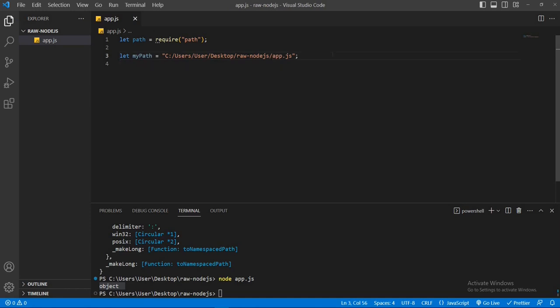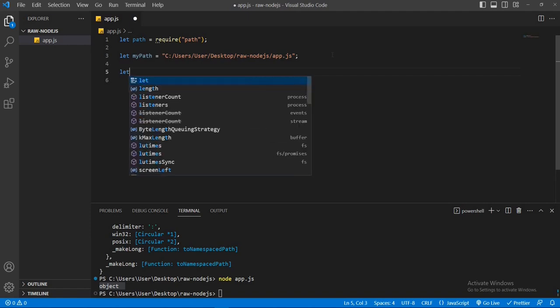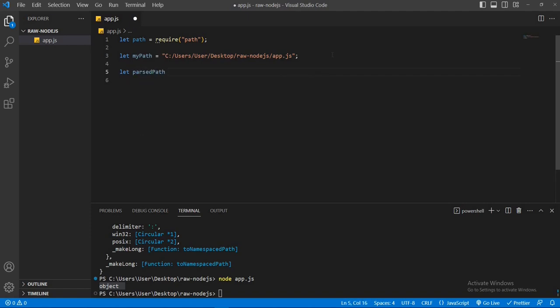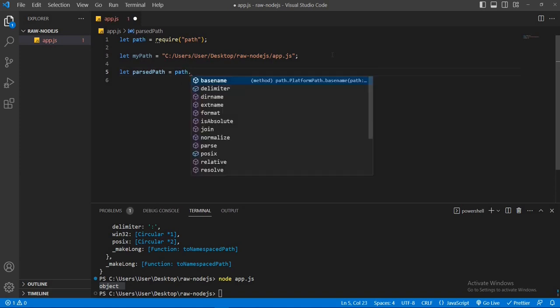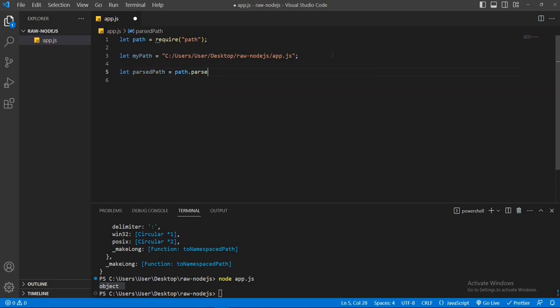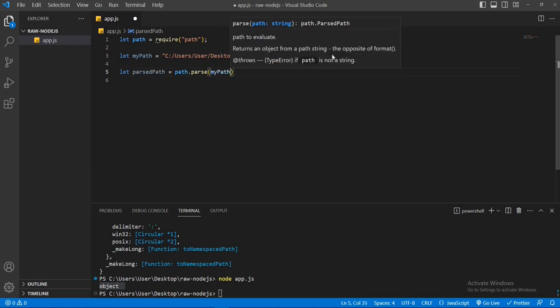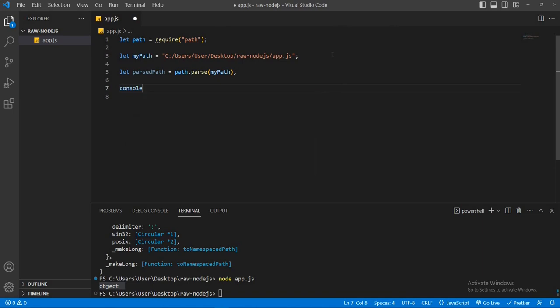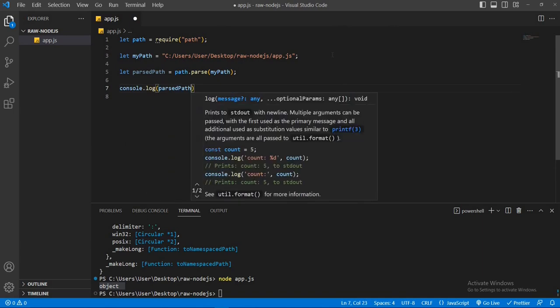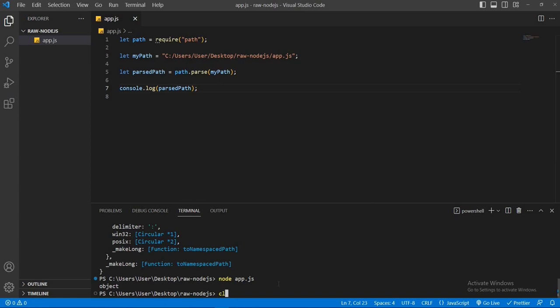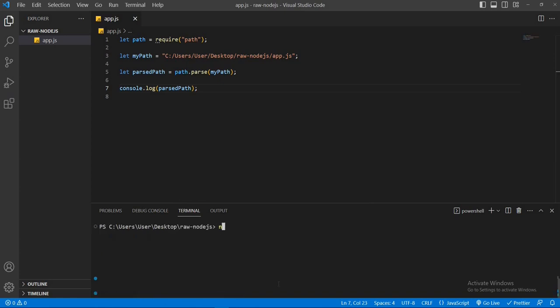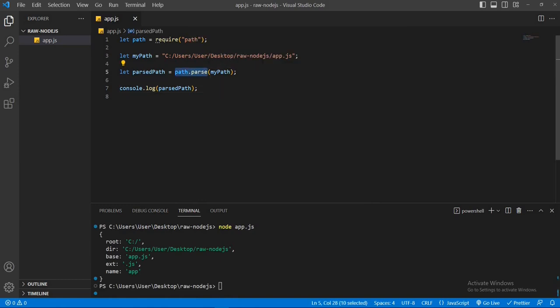After that, I'll take another variable which is parsedPath. This path module provides us a method which is parse. So I'll call this method. This method takes a path string as parameter. Now I'll pass here this myPath string. Now I'll console this parsedPath variable. Now save the file, clear the terminal, again run the file, node app.js. We can see this parse method returns an object.